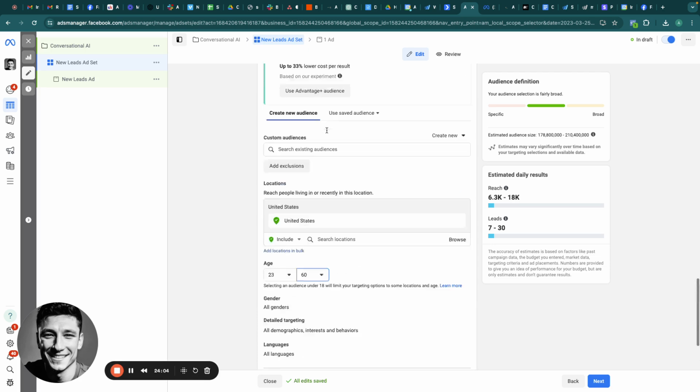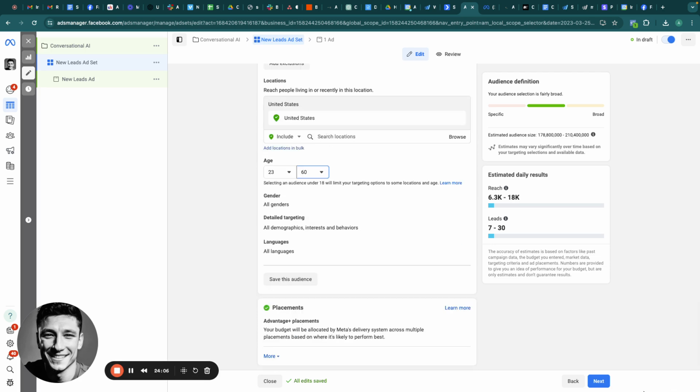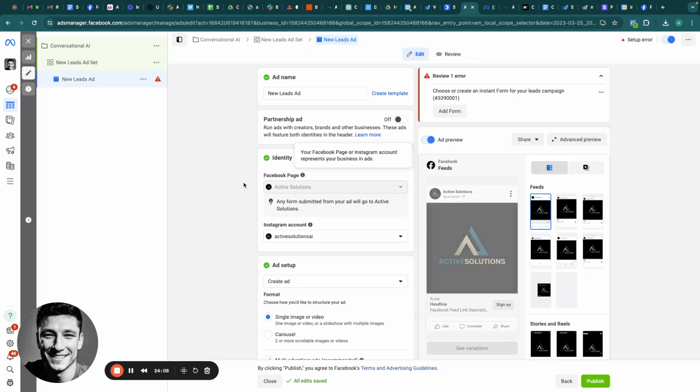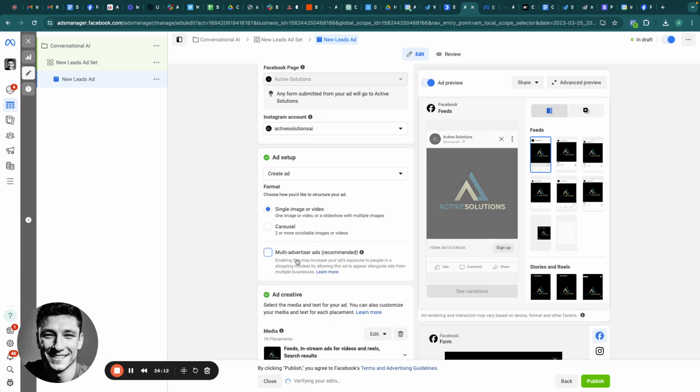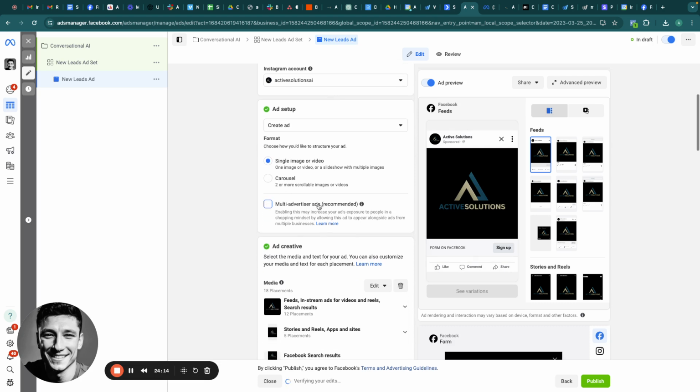So we have everything pretty much set up here. So this is perfect. Now what we're going to do is turn off multi-advertiser ads. I never turn this on. It tricks you and says it's going to give you more exposure and show your ad to more people. But the problem is that it puts your ad next to other people's ads. So they could even be your competition, right? And if they show your ad next to 5 other ads, there's a good chance they're not going to click. So we always want our ad to be standalone. So turn off multi-advertiser.